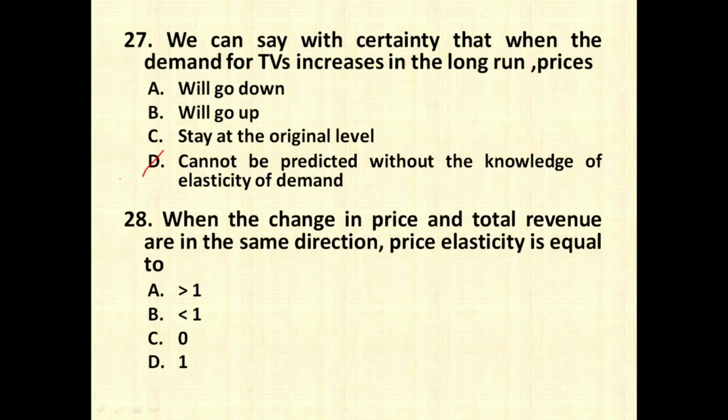The next question is, when the change in price and the total revenue are in the same direction, price elasticity is equal to. So price elasticity is going to be 0, because at this stage the demand becomes inelastic. So elasticity is going to be equal to 0.